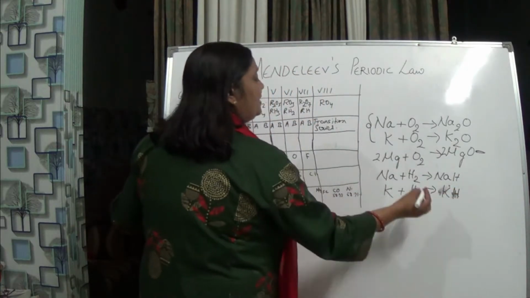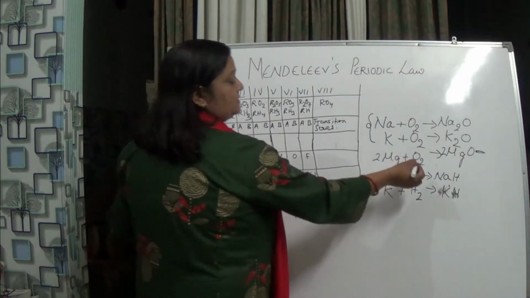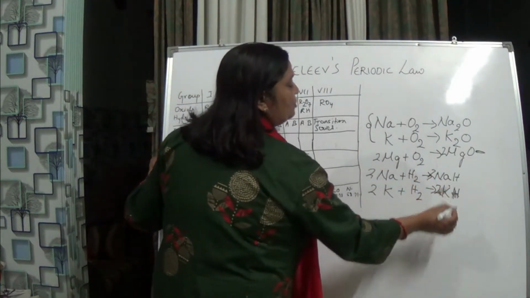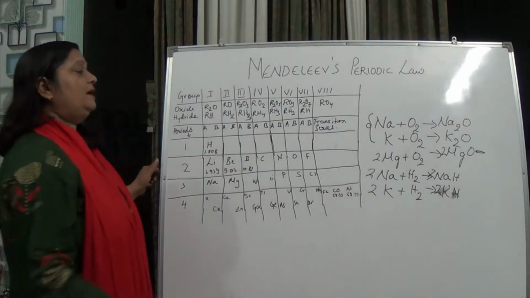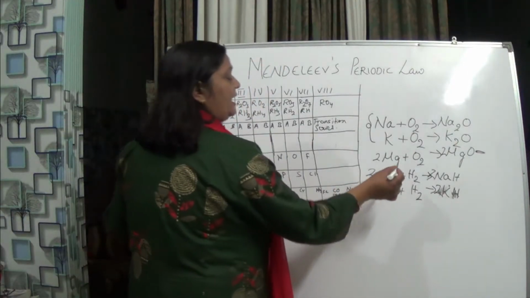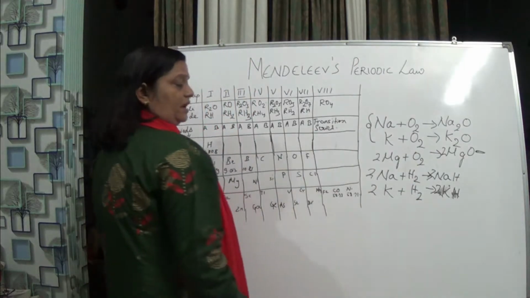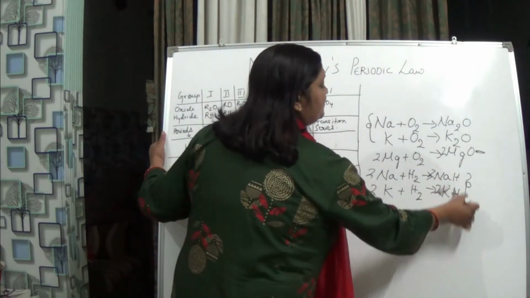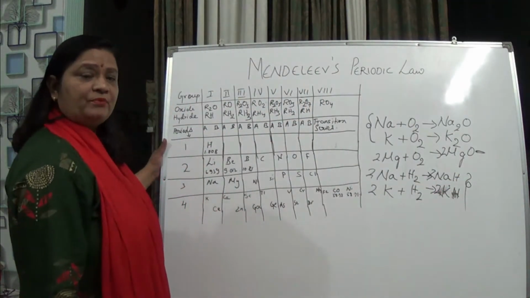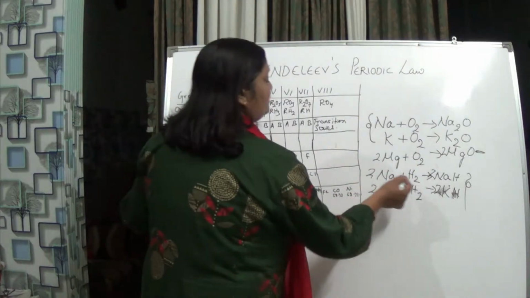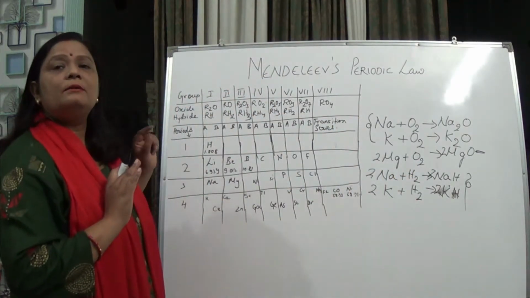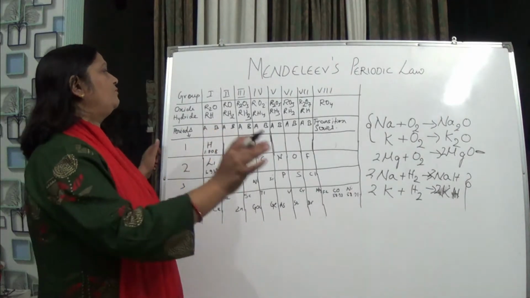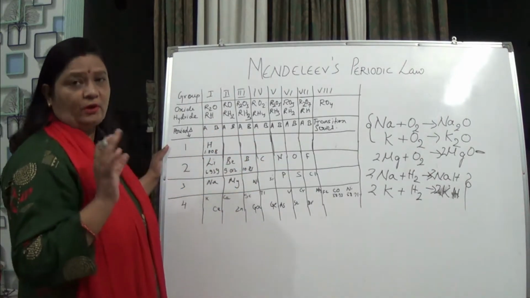Balance the equation: 2NaH, 2KH. So when sodium reacts with hydrogen and potassium reacts with hydrogen, the formula of the compound is similar. If it is similar, naturally they have similar chemical properties, and this was the criterion of arrangement of elements by Mendeleev in his periodic table.